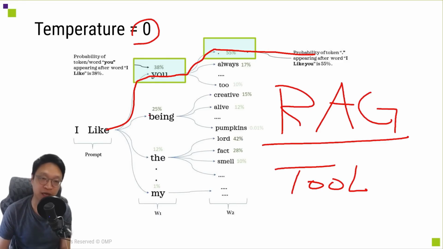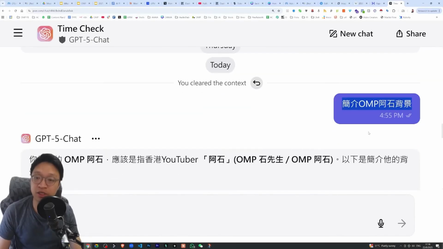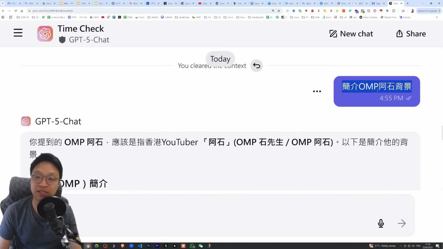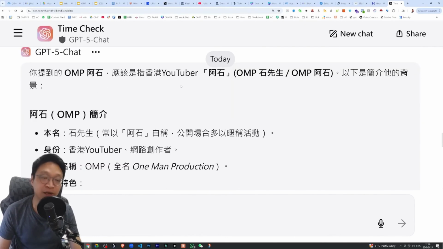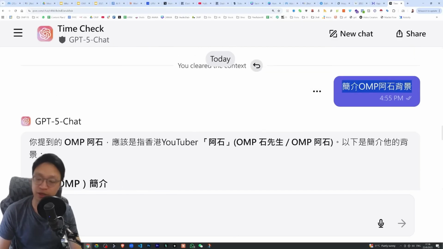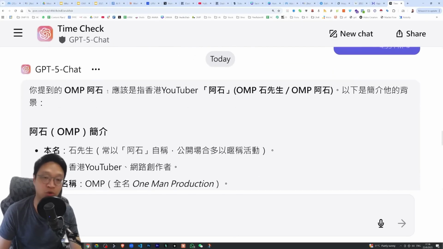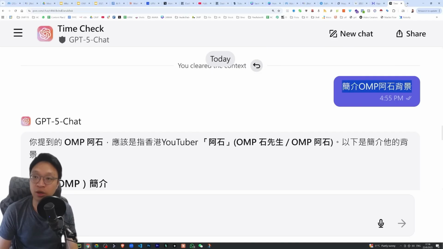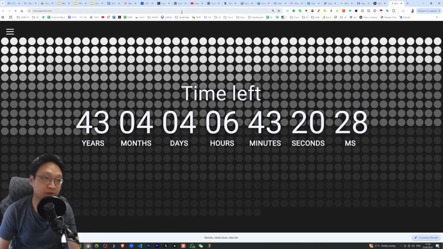For example, just now I used GPT-5 in Poe and asked it to introduce the background of OMPRSHEK. But since the GPT-5 in Poe doesn't have any tools, meaning it cannot access external sources, it can only answer based on its pre-existing training data, which may not always be up to date or complete. It doesn't have internet resources and tools, so it can only use the knowledge in its own brain, constantly and repeatedly predicting the most likely next word. As a result, the answer it gives is wrong.